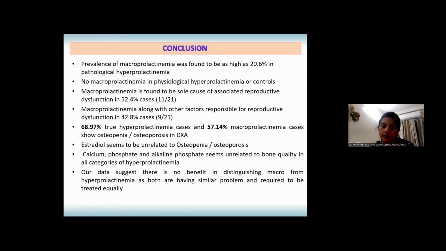Estradiol seems to be unrelated to osteopenia or osteoporosis in hyperprolactinemia cases. Further, calcium, phosphate and alkaline phosphatase seem to be unrelated to bone quality in all the categories of hyperprolactinemia. Finally, our data suggests that there is no benefit in distinguishing macroprolactinemia cases from hyperprolactinemia cases, as both are having similar problems and require to be treated equally.